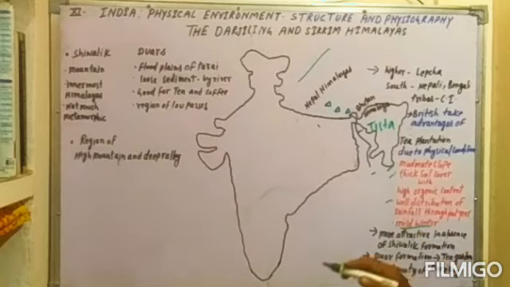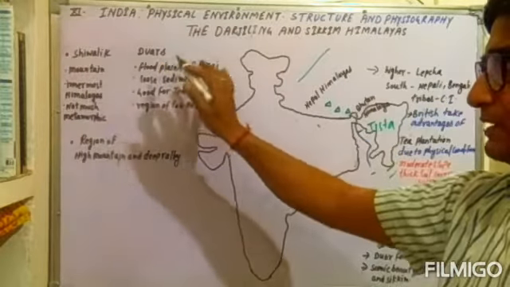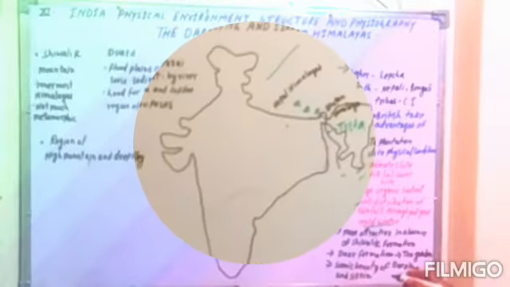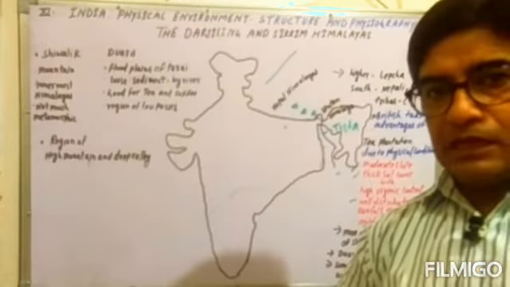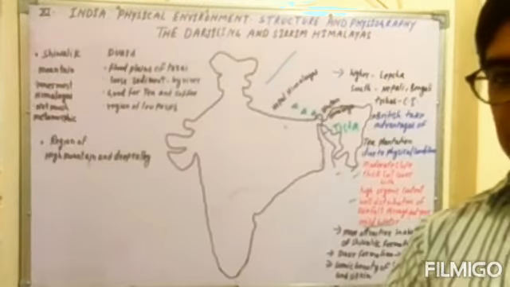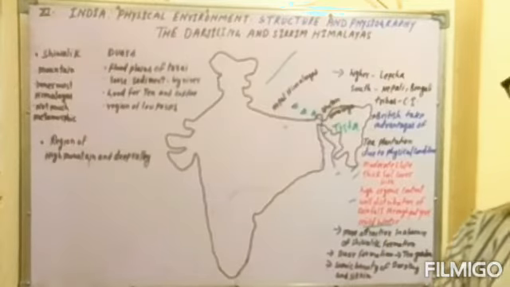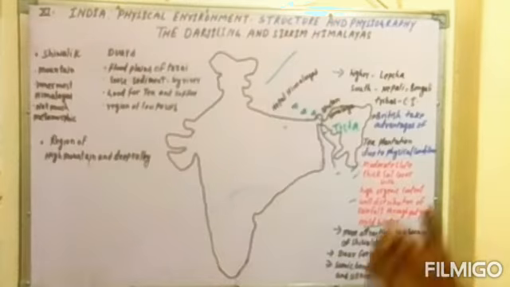We will compare the Shivalik formation and the Dwar formation later. Another topic is the scenic beauty of the Darjeeling and Sikkim Himalaya, which is very attractive for tourists and visitors, especially pilgrims who visit the religious centers and pass through this region.